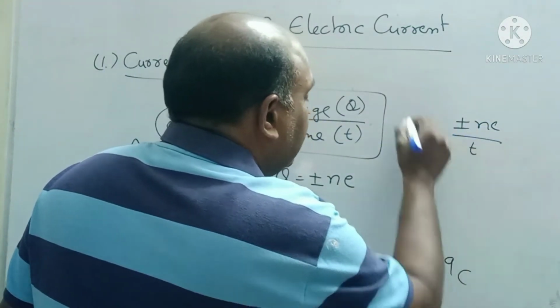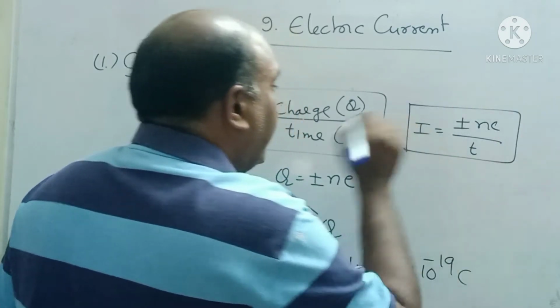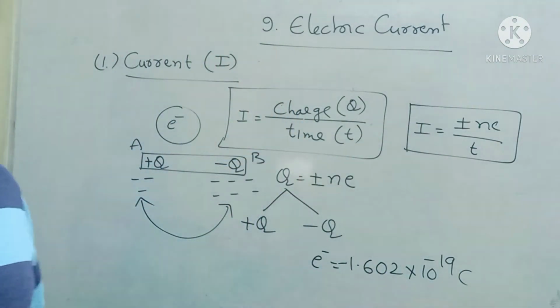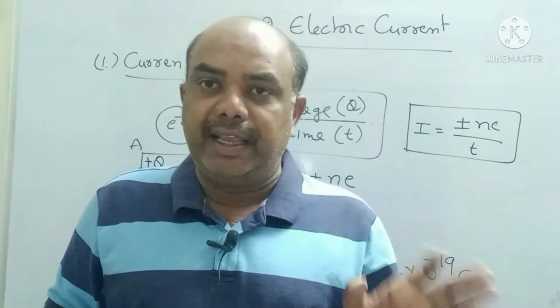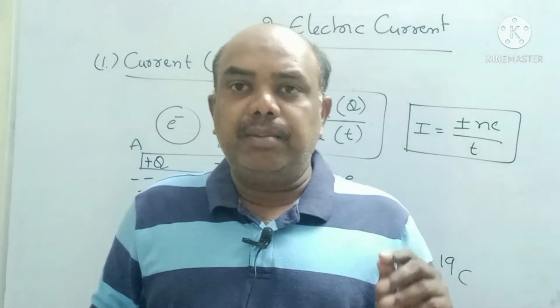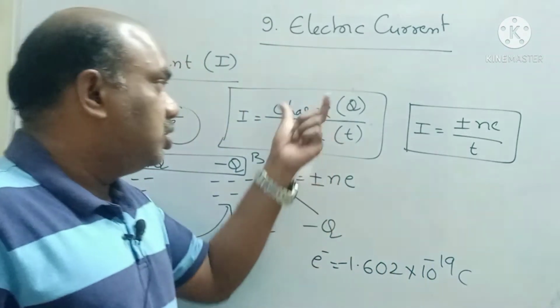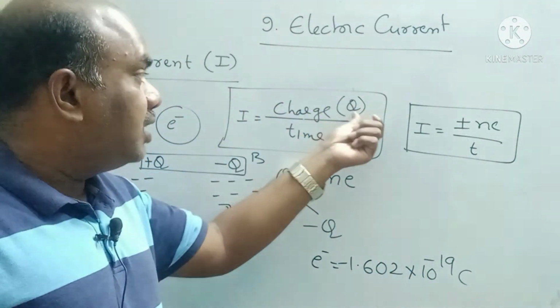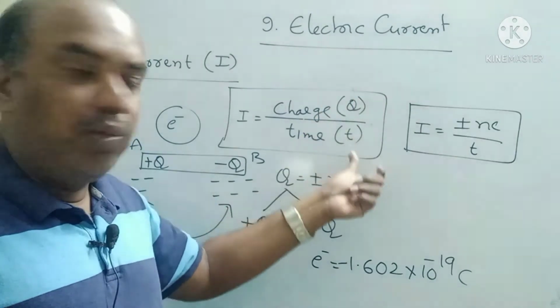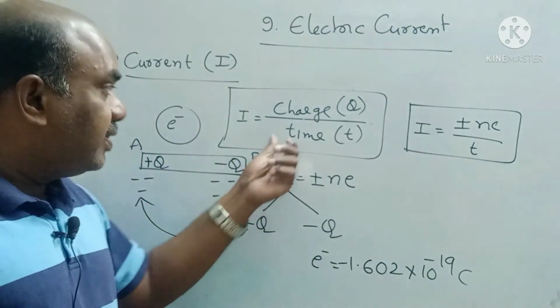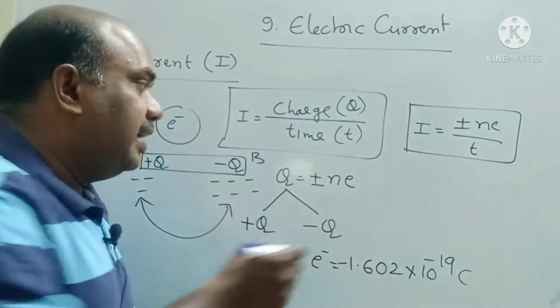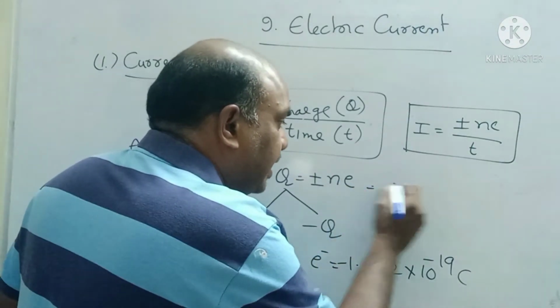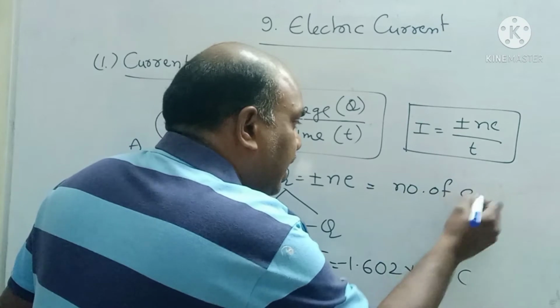Once again I am repeating, current is a physical quantity denoted by I. Current is the rate of flow of charge, charge by time. Charge is Q, time is T, Q by T. Charge is plus or minus Ne, where N means the number of electrons.